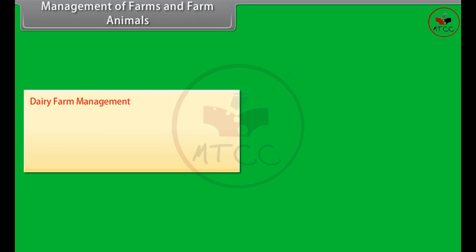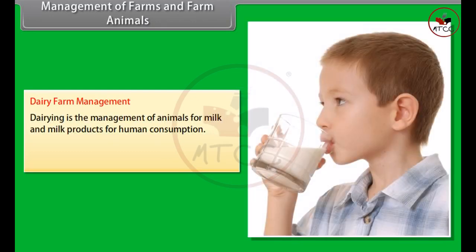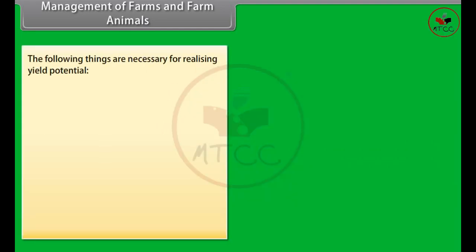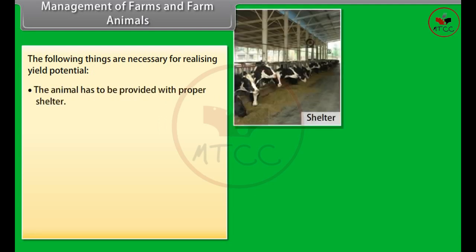Dairy farm management. Dairying is the management of animals for milk and milk products for human consumption. Milk yield is dependent primarily on the quality of breeds. The following things are necessary for realizing yield potential. The animal has to be provided with proper shelter.